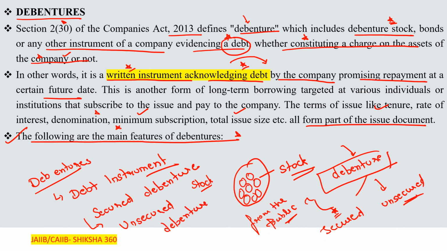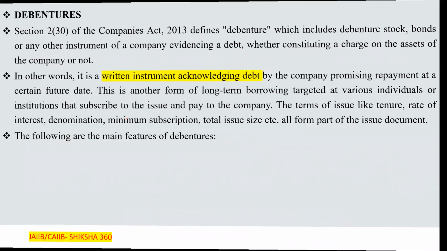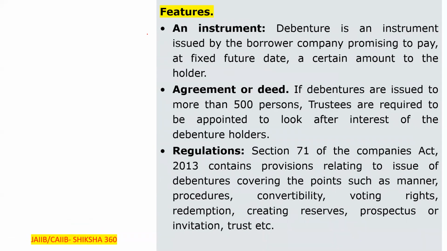Now we have to discuss the main features of the debentures one by one. So let's start. First of all, an instrument. A debenture is basically a debt instrument, kindly remember that.